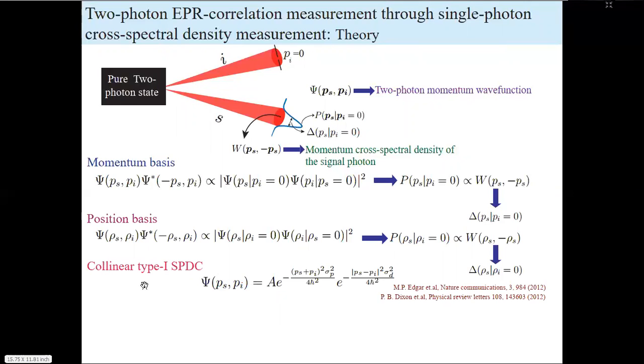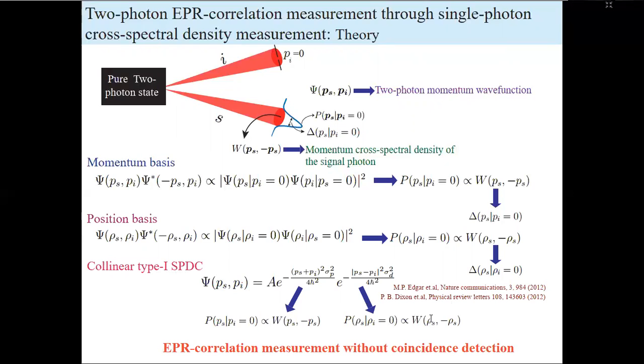Take the collinear type 1 SPDC process, and this is the two-photon wave function in that process, and this wave function satisfies the above conditions, and hence we have these results. And they imply that by measuring the momentum and the position cross-spectral density functions, we can observe or realize EPR correlations without any coincidence detection.